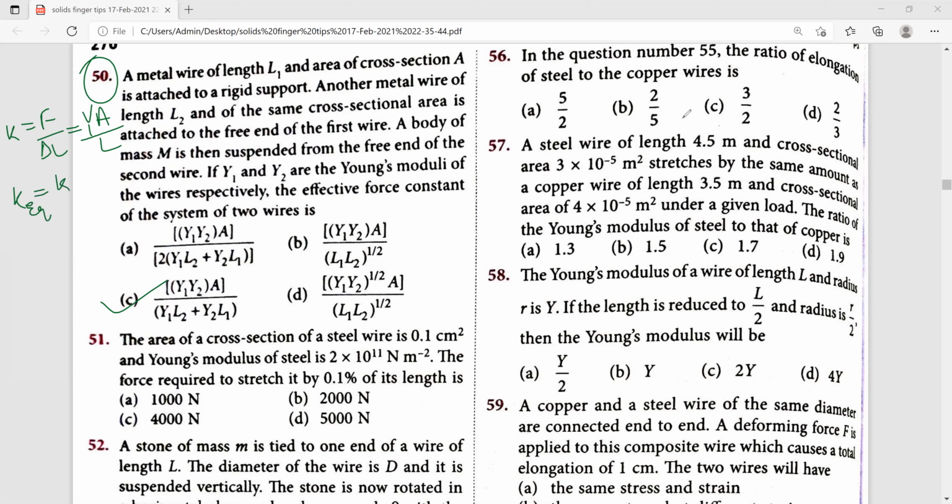What we have to calculate? So we have to calculate delta L divided by L is 0.1%. They have given 0.1 divided by, in terms of percentage ಅಂದ್ರೆ 100 ಇರುತ್ತೆ. 0.1 into 10 to the power of -2 ಬರುತ್ತೆ. So Young's modulus formula is force divided by area divided by change in length to the original length. ಹಂಗಂದ್ರೆ F ವ್ಯಾಲ್ಯೂ ಏನ್ ಬರುತ್ತಾ? F is equal to Young's modulus into change in length to the original length into area ಹಾಕಿ ಕ್ಯಾಲ್ಕುಲೇಟ್ ಮಾಡಿದ್ರ 2000 Newton ಬರುತ್ತಾ. Therefore this one is the right answer.